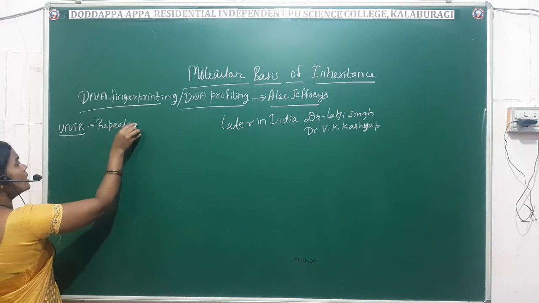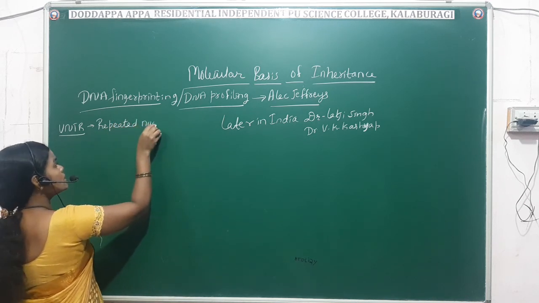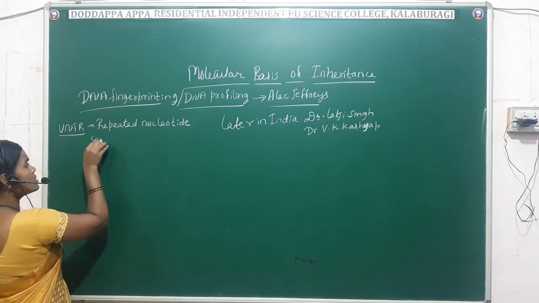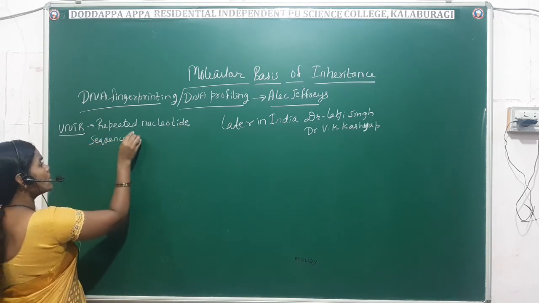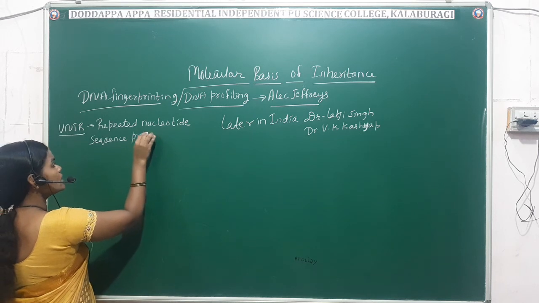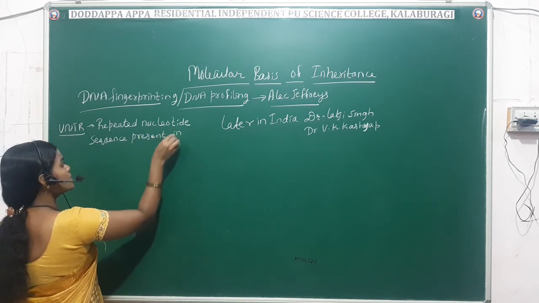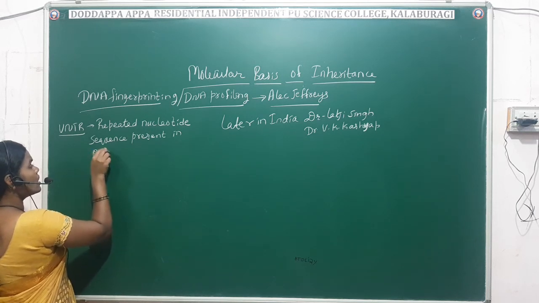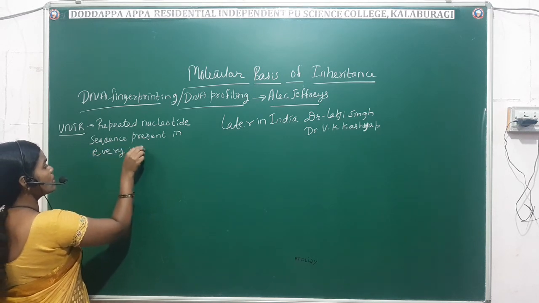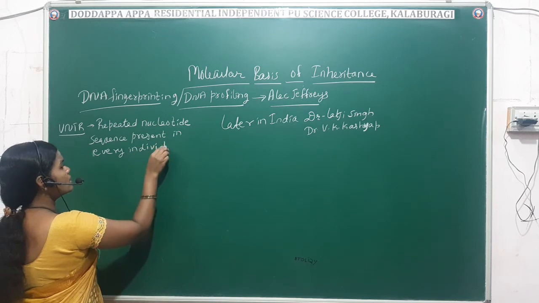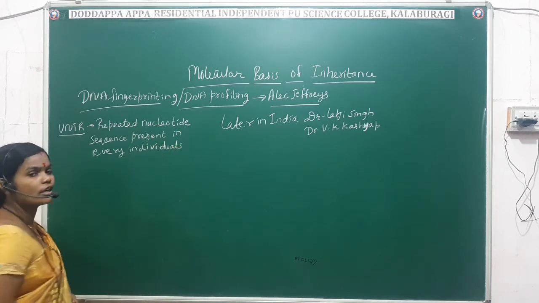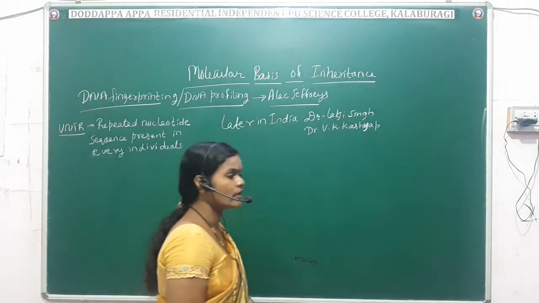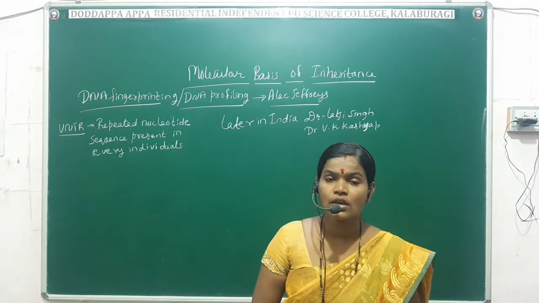It is a repeated nucleotide sequence present in every human being, every individual. That is called the VNTR, or the variable number of tandem repeats.